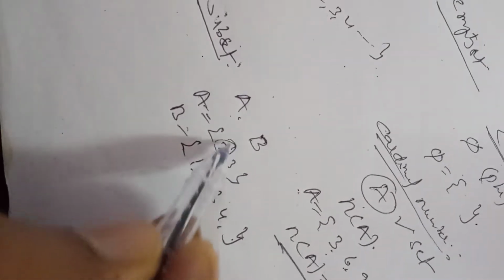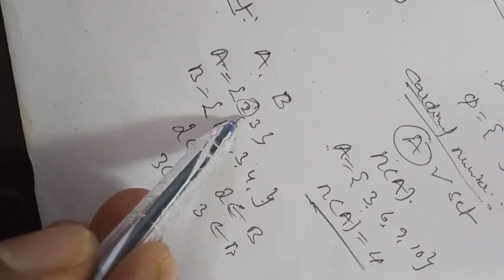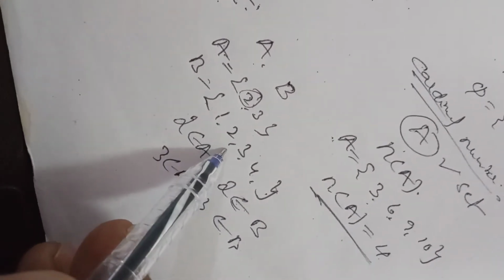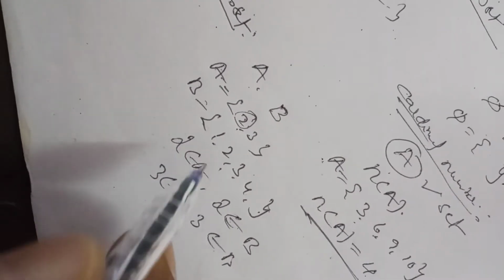Here, 2 is an element in A, and 2 is also in B. 3 is an element in A, and 3 is also in B. That means every element of A is also in B.